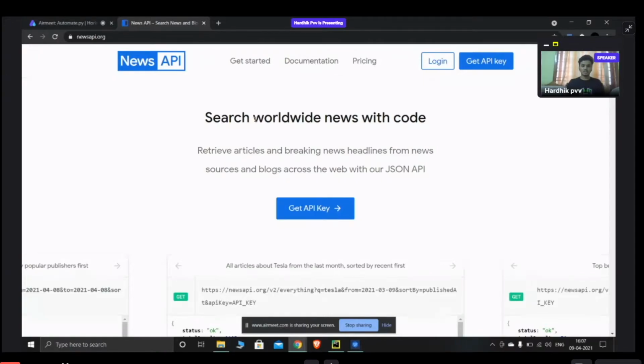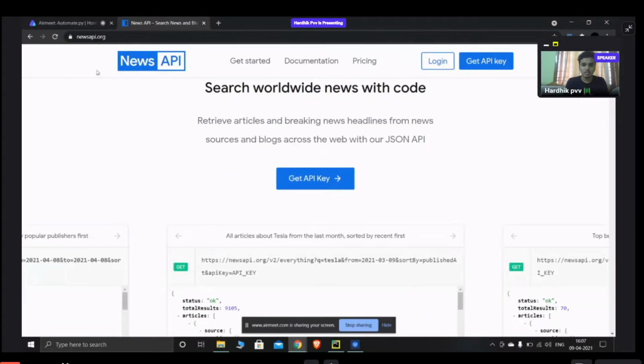JSON comes from JavaScript. JavaScript can be complicated, but JSON stores only the information, the matter we have, in a less complicated manner, so it can easily be transferred through the internet. So that's called JSON.